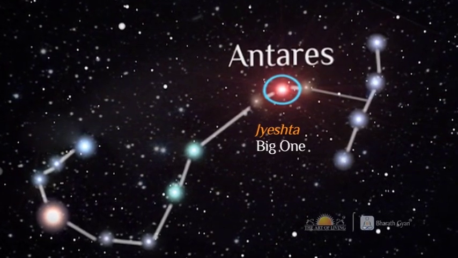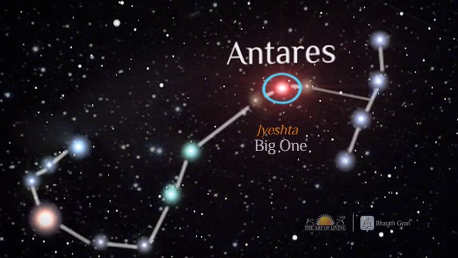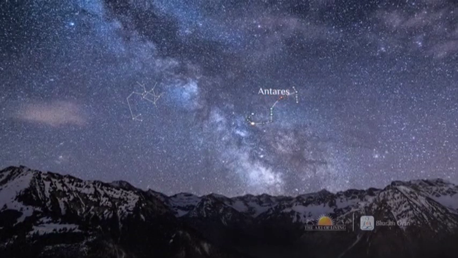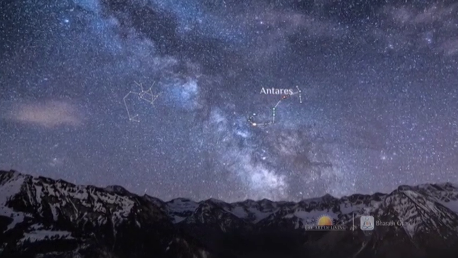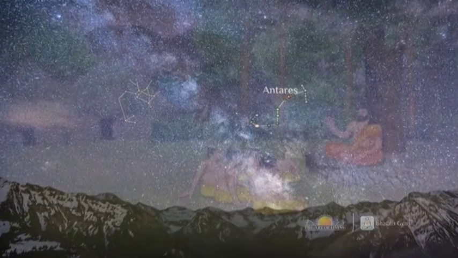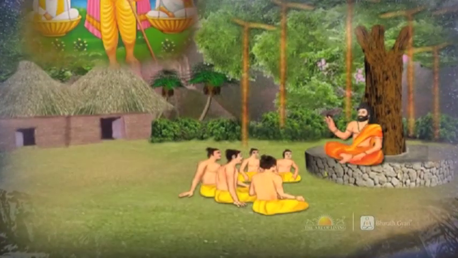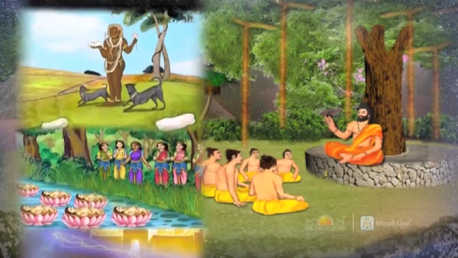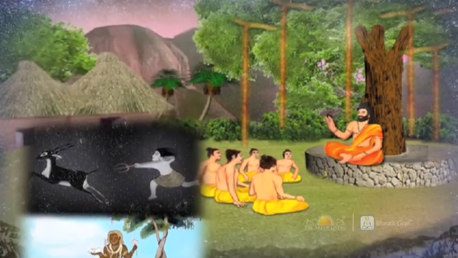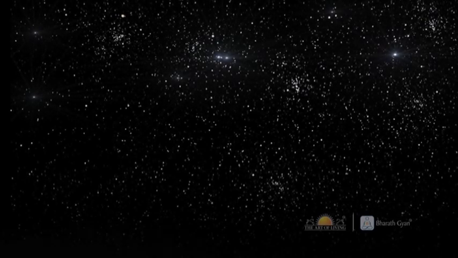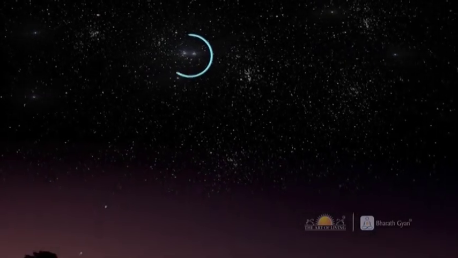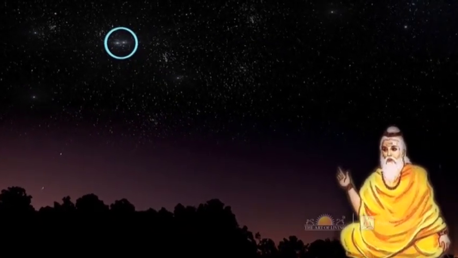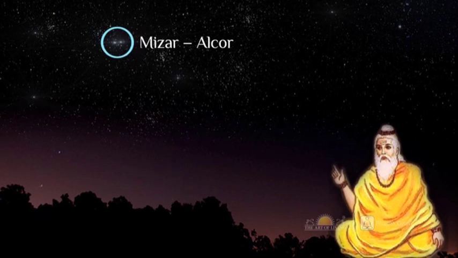Were these characteristic names just a coincidence? To ensure that the scientific knowledge, the characteristics of each of these astronomical bodies, gets transmitted through the generations, stories were woven around these names. We thus have these popular stories where the stars blend into people. The naming of Mizar Alcor, the double star in the Ursa Major constellation, also known as the Great Bear, as Vasishtha and Arundhati has a very interesting legend attached to it.